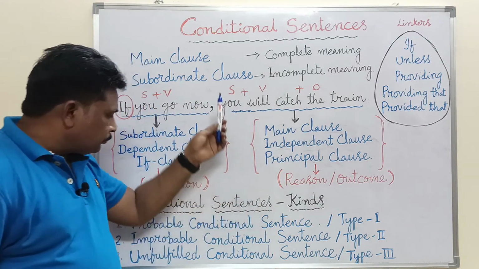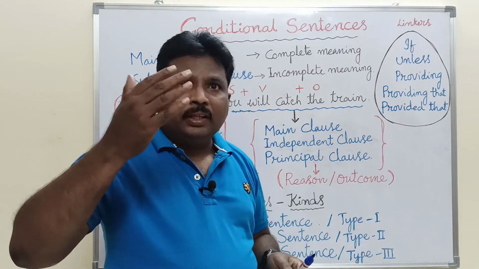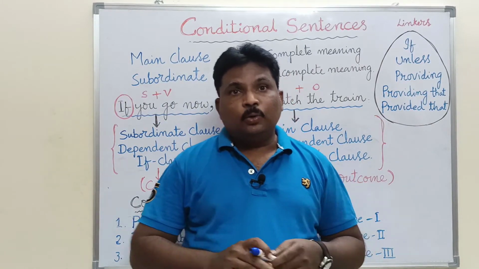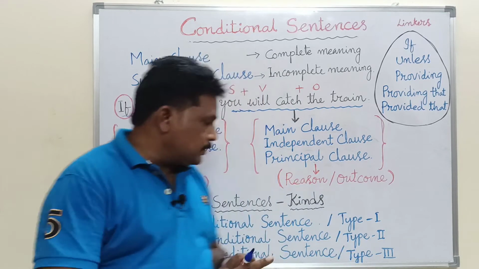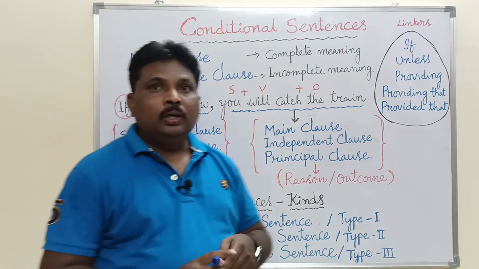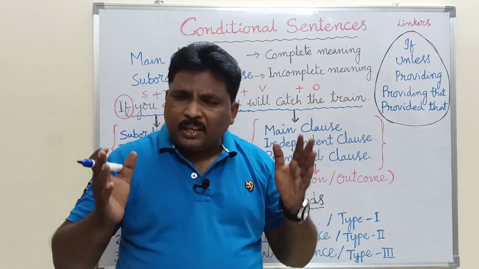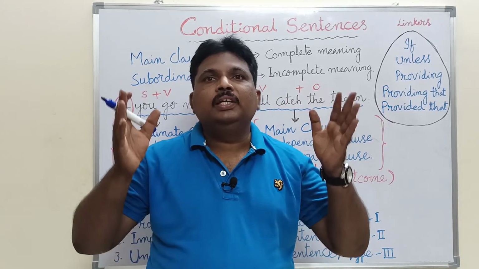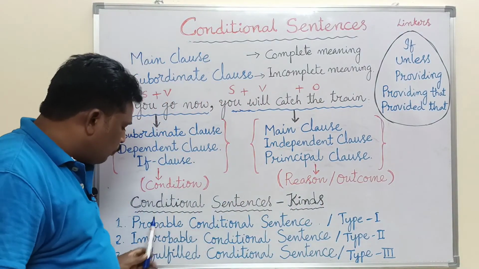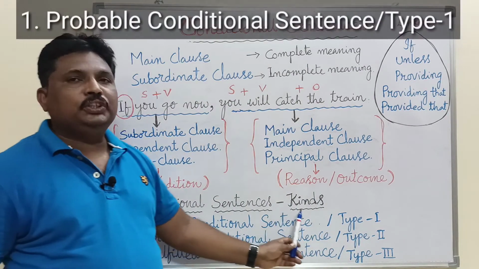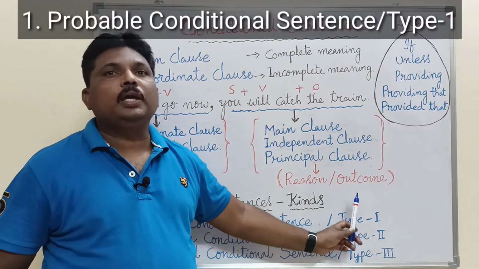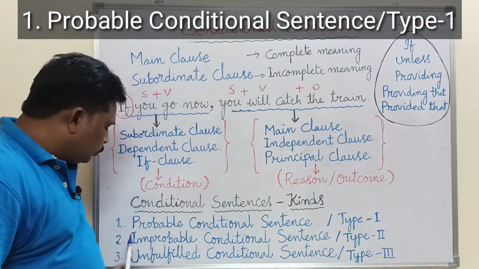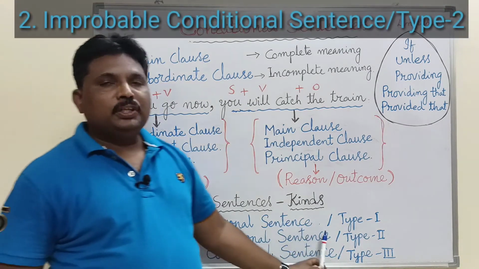When it comes to the kinds of conditional sentences, how many kinds are there? There are mainly three. Number one, probable conditional sentence, also called type 1 conditional sentence. Number two, improbable conditional sentence.